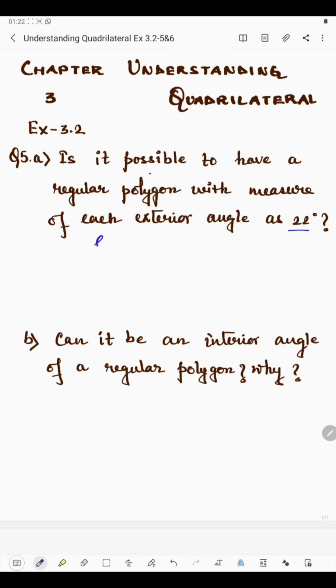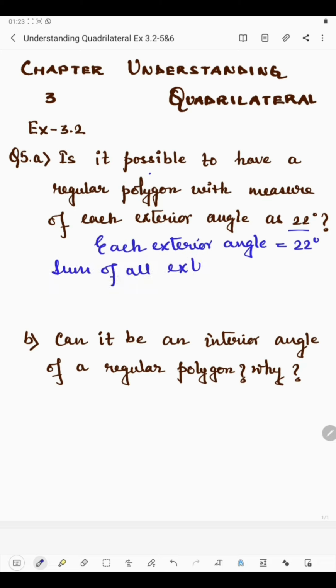Okay, so here it is given that each exterior angle is 22 degree. Now the sum of all exterior angles is 360 degree, right?